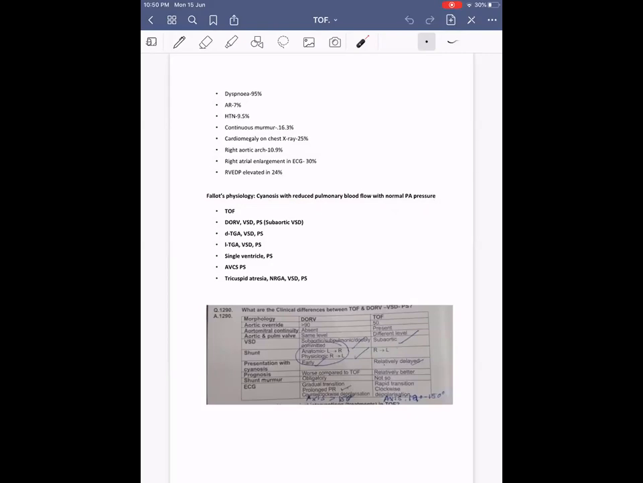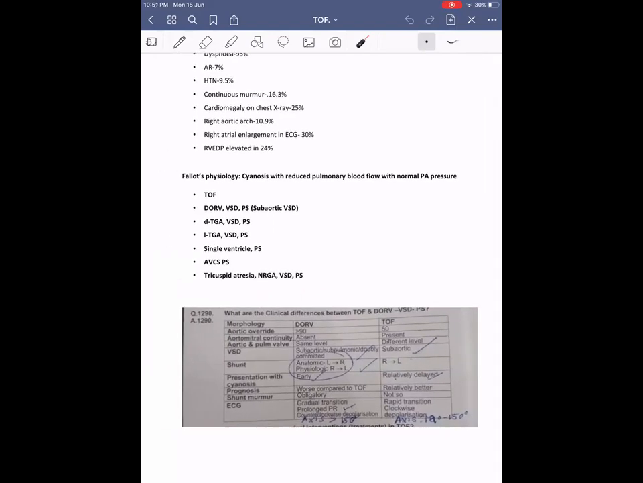Okay. Then it includes TOF with DORV VSD PS, and DTGA VSD PS, and CCTGA VSD PS, single ventricle PS, AV canal defect PS. This AV canal defect PS, some people consider, some won't consider, and tricuspid atresia with normally related great vessels and VSD PS. This one to be told last. So an important thing is this difference between TOF and DORV VSD.